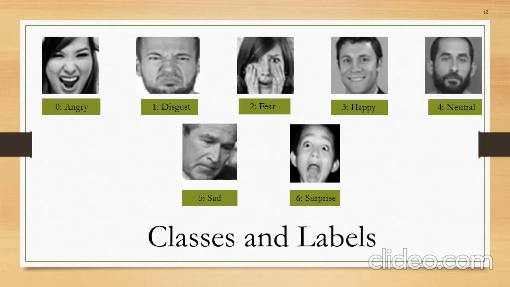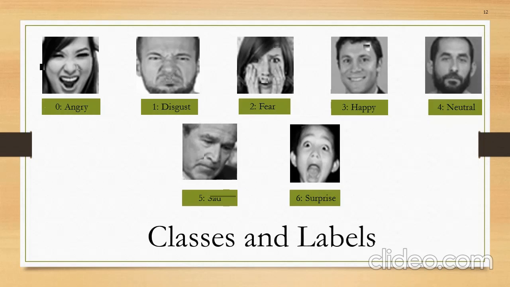Now next, these are the class labels which we have given to our classes. For representing angry, we have taken 0. For disgust, we have taken 1, and so on. For surprise, we have taken 6.